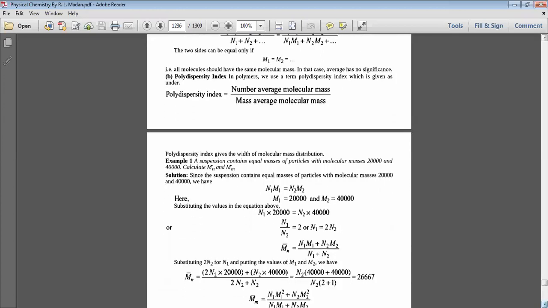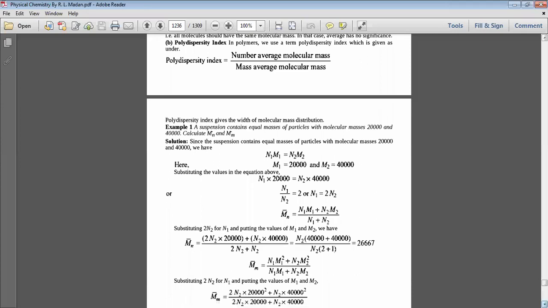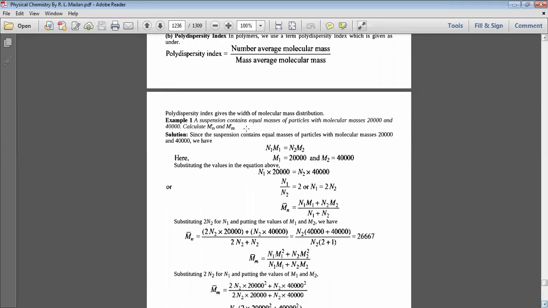Here, some examples. Example 1: a suspension contains equal masses of particles with molecular mass 20,000 and 40,000.